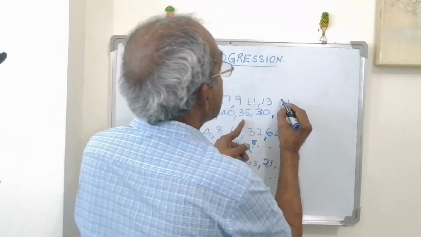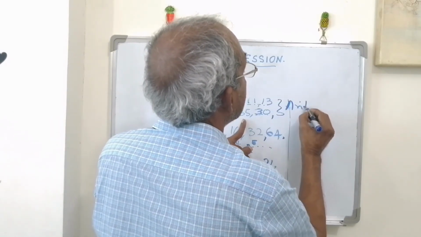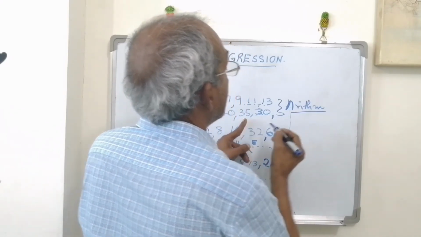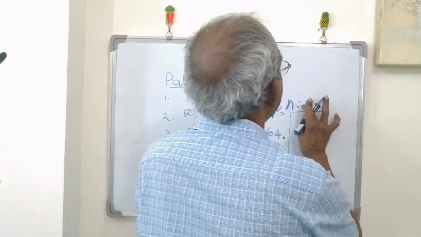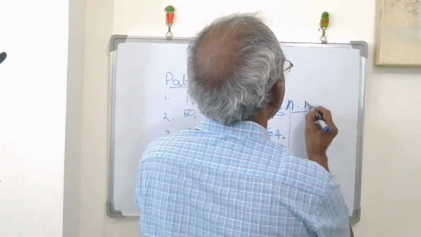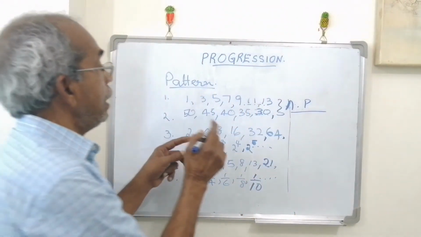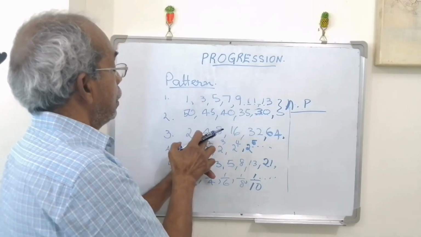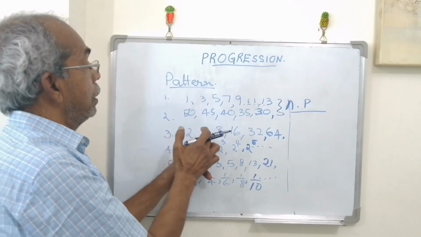Those included in the arithmetic progression are called arithmetic progression, or AP.